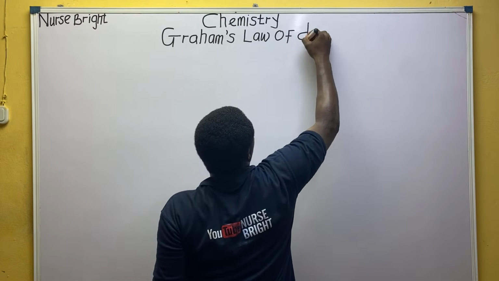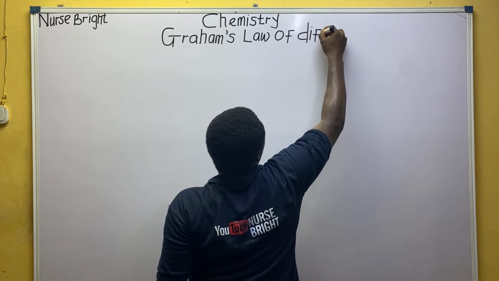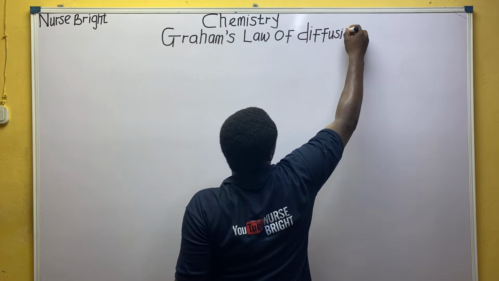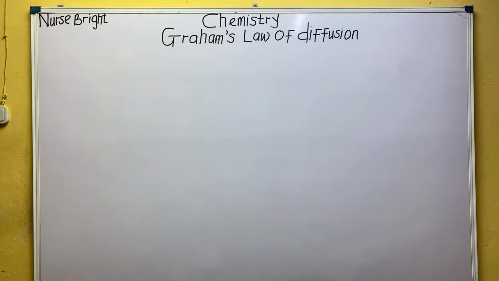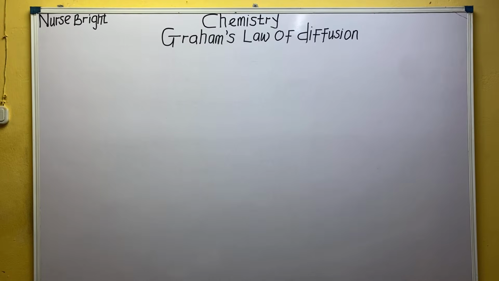So the first thing, because I'll be tackling questions JAMB has asked so far on this area, please listen. I already have the questions here. Let me quickly go to the JAMB asked questions and go to the part of Graham's law of diffusion in chemistry. After every single explanation, we are going to look for questions that pertain to everything we'll be talking about. So please, open your ears and listen, because all these questions are so childish.